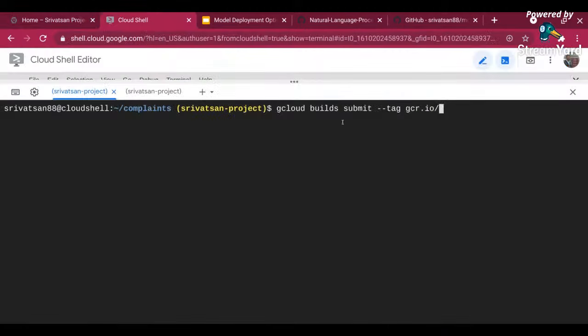I'm just doing a gcloud builds submit --tag gcr.io, and I'm giving my project name. In this case, I want to deploy in Srivatsan project, and then I'm telling it the name of that particular deployment I want, which is complaints API. The dot says the current directory is where my Docker file is. The tag is where you want to deploy in your container registry, and dot is over here.